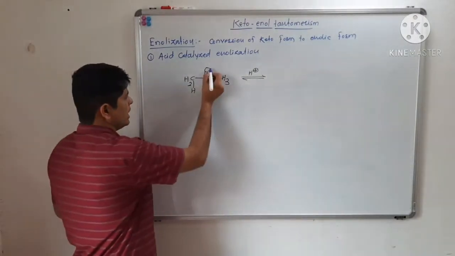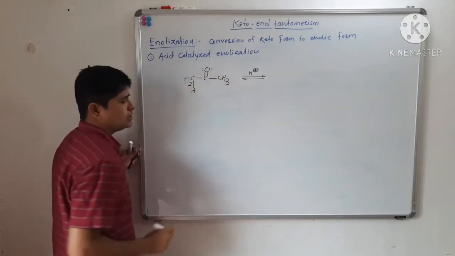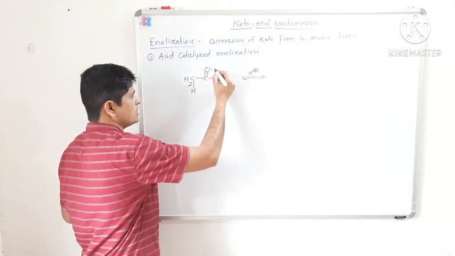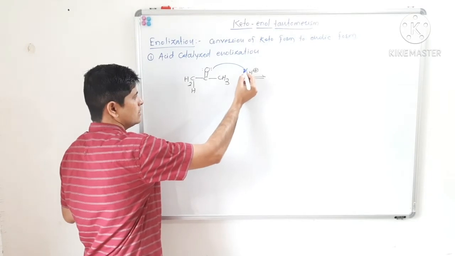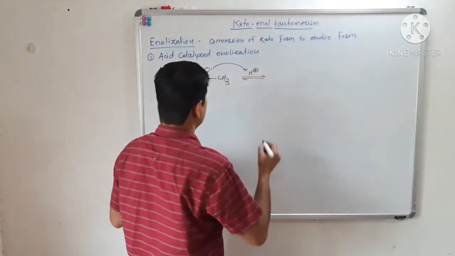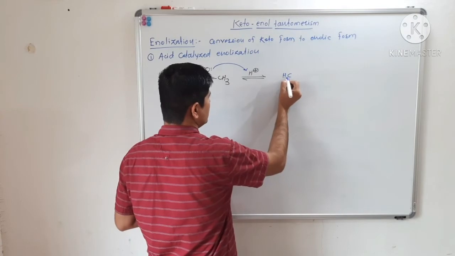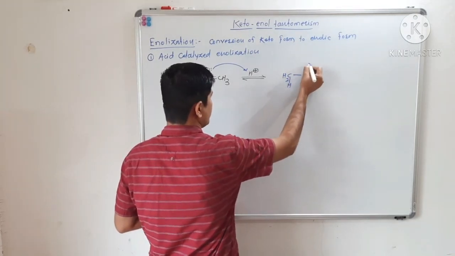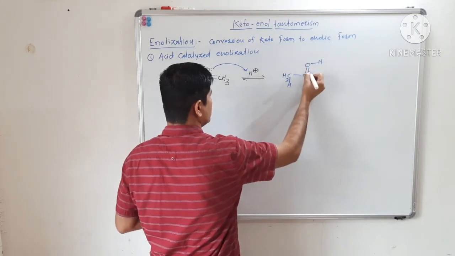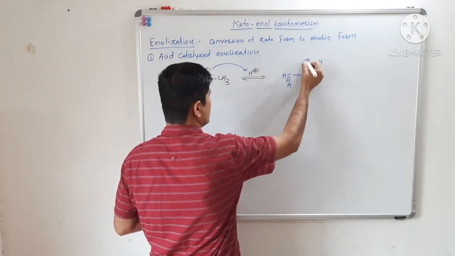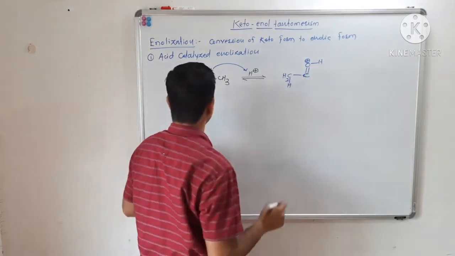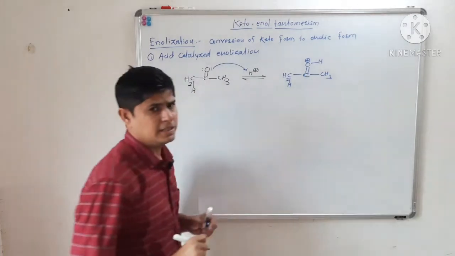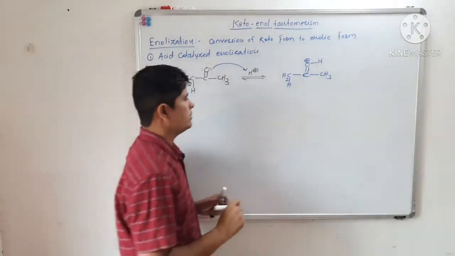We know a carbonyl oxygen has two unshared pairs of electrons. So these two unshared pairs of electrons will react with what? This H plus ion of a solution to form such type of intermediate.